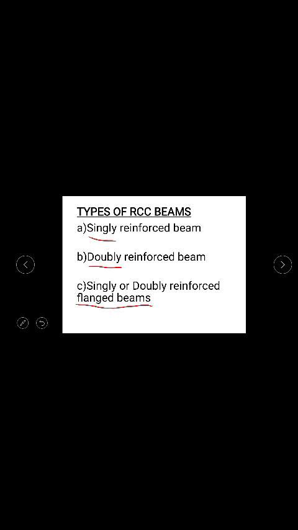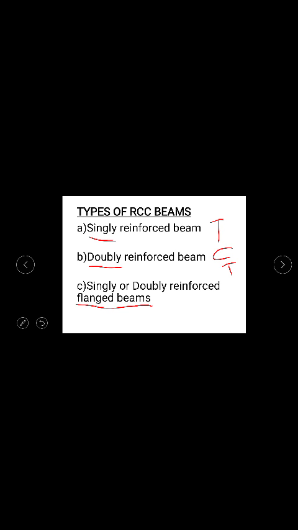So what this singly reinforced beam tells you is that the reinforcement is provided only on one side, that is the tension side. So this is your singly reinforced beam. In a doubly reinforced beam, the reinforcement is provided in both the compression zone as well as in the tension zone. So this is about your doubly reinforced beam.